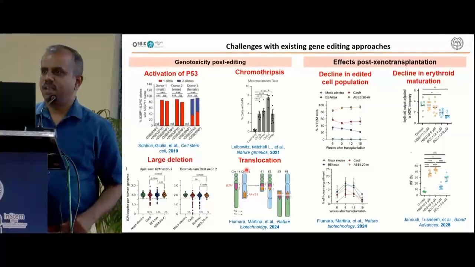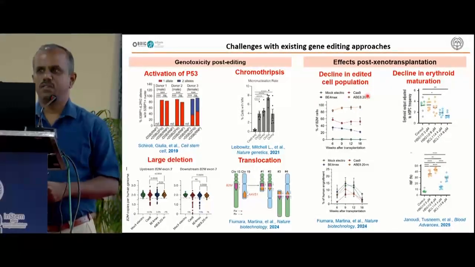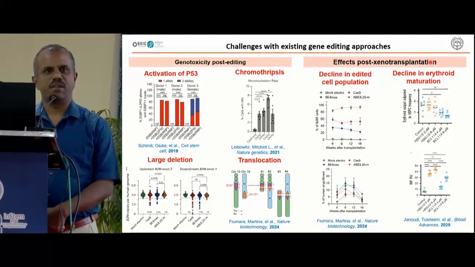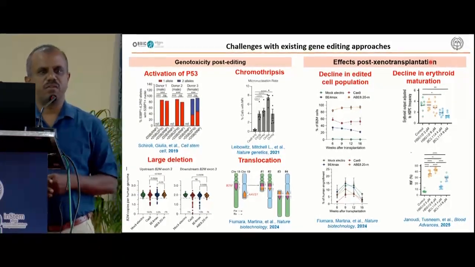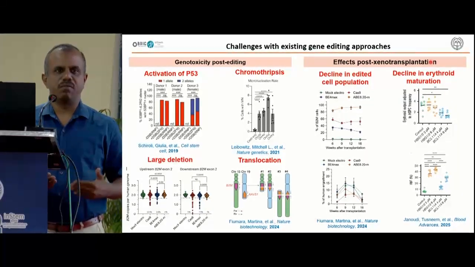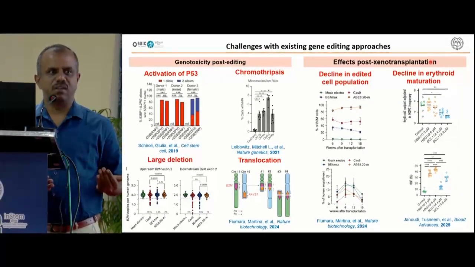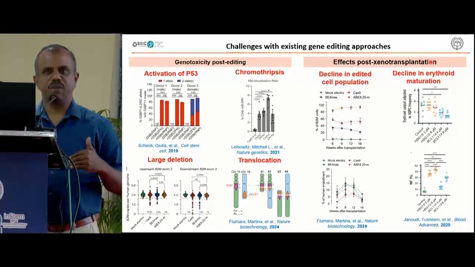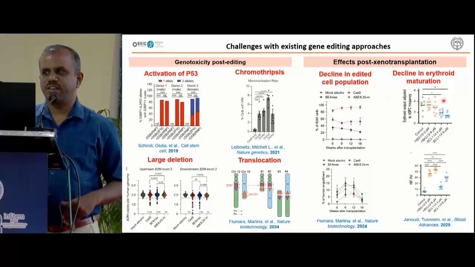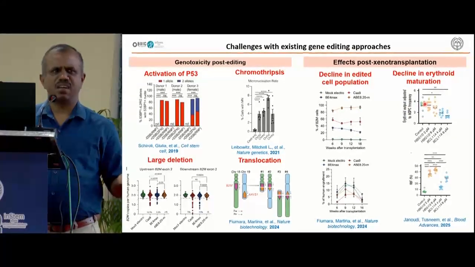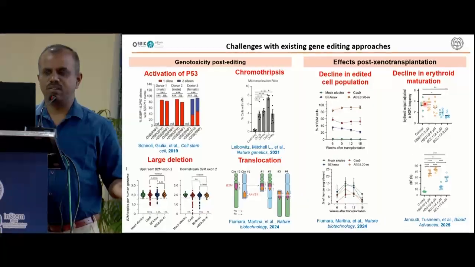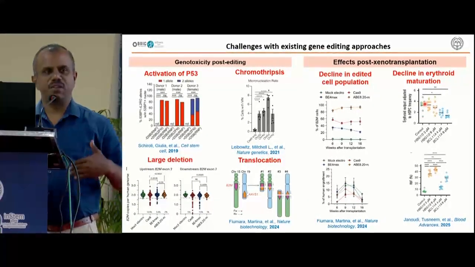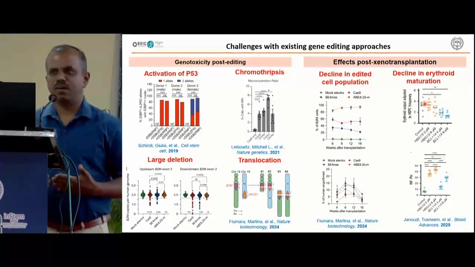And the second thing is the target. If you look at the target, Casgevy targets the BCL11A enhancer region. BCL11A is not only important for gamma globin switching, it's also important for erythroid maturation and T cell development. Even though we knock down BCL11A in an erythroid-specific manner, it causes a decline in the erythroid output over time. And also by targeting some of the non-coding regions, even including the -175, we can see that the editing declines over time after the engraftment, which is not going to be good for treatment approaches.